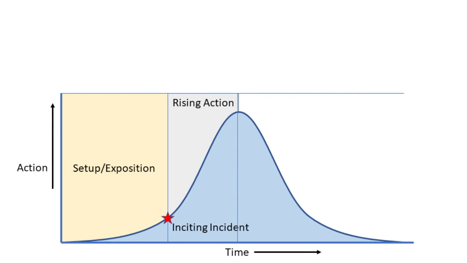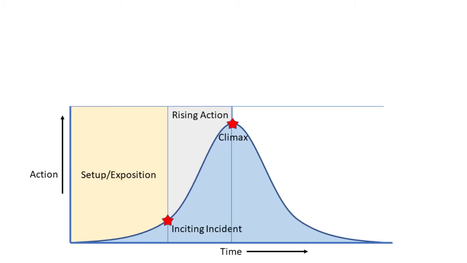Then the action escalates as the story takes the protagonist further out of their ordinary world. We see how they respond to the inciting incident and the decisions they make that lead them to the climax. This is where the action is at its peak. Here the protagonist does something exceptional. It usually involves a high degree of risk. The climax usually takes the form of an intense confrontation between the protagonist and the antagonist, and only one of them comes out as the winner.